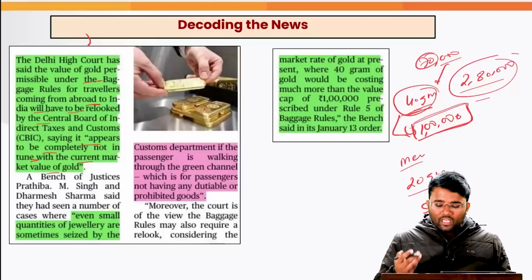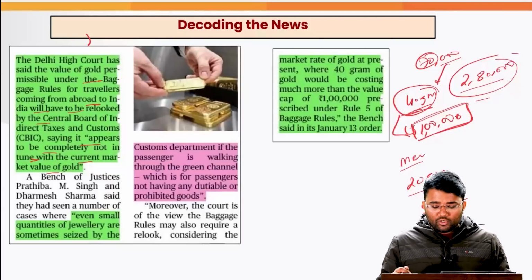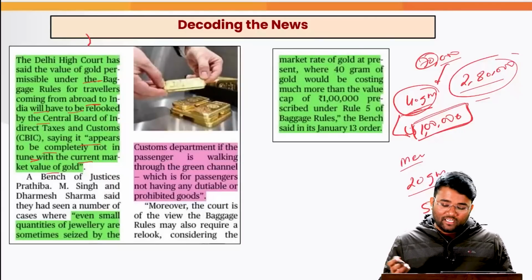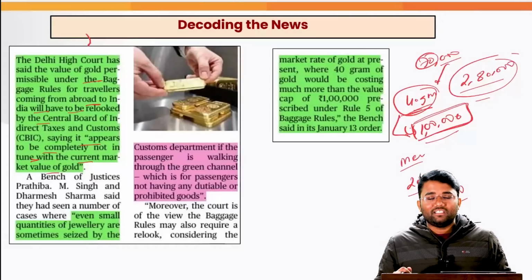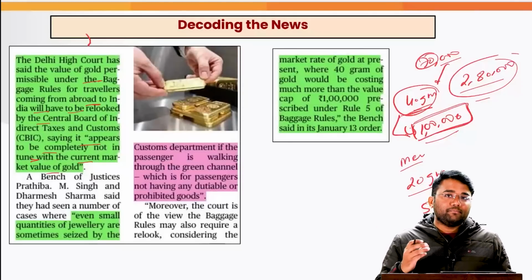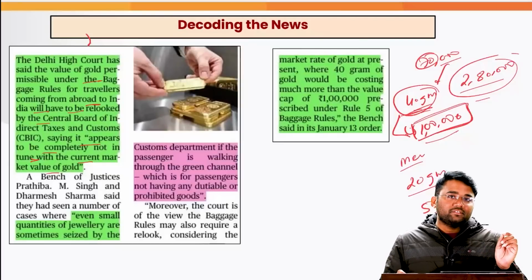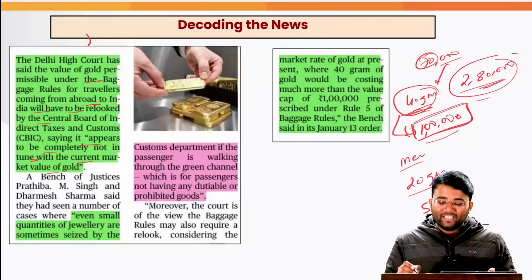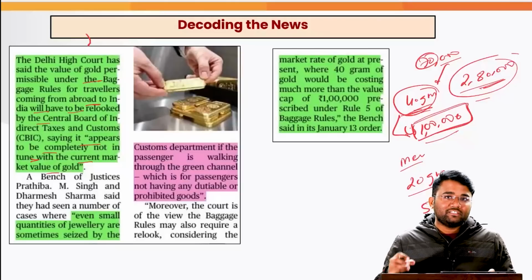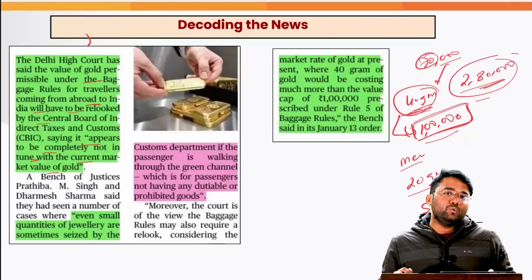Okay, it would be around 50,000. Okay, much more than that. It would be around 25,000 rupees per 10 grams, so that it would come to 1 lakh rupees. But now it has increased to 70,000. So there is a mismatch. If a person is coming with 40 grams of gold, in gram terms that woman is following the permissible limit. But in price terms that is not being followed, because the cost of that 40 grams of gold is 2,80,000 rupees.